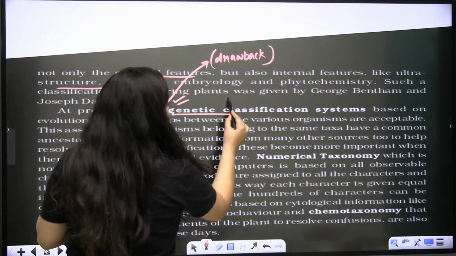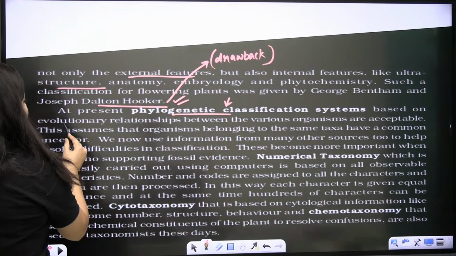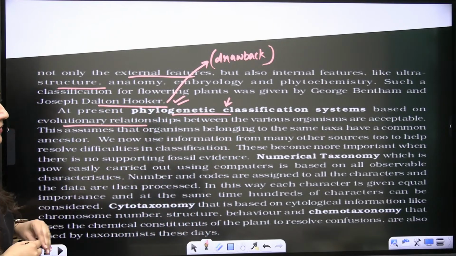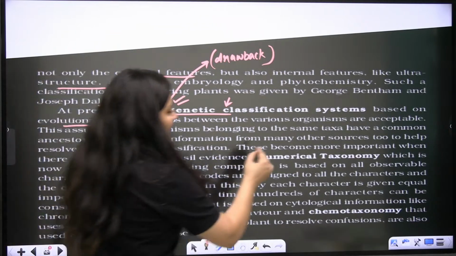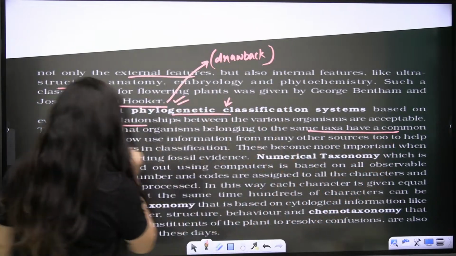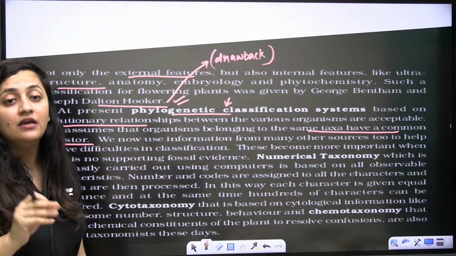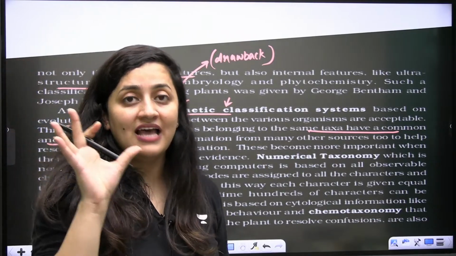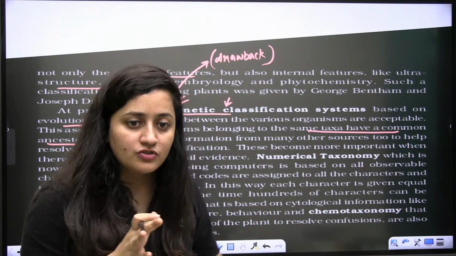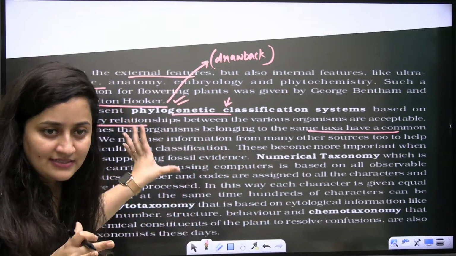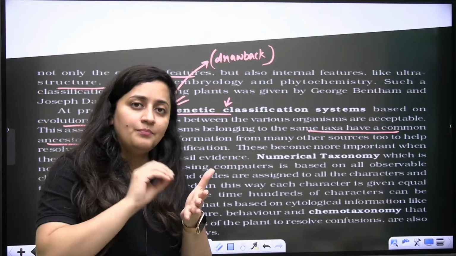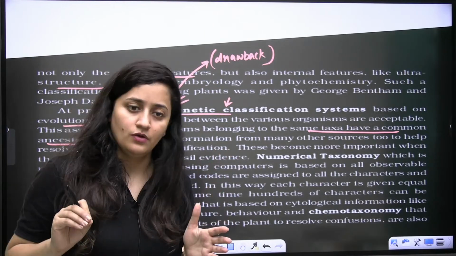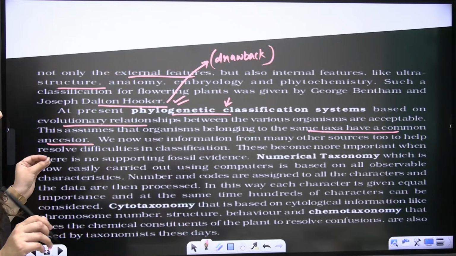Now the next part. At present, you know that phylogenetic classification is there and it is based on evolutionary relationship. Okay, and as per it, organisms belonging to same taxa have a common ancestor. So ultimately, whatever I am teaching you is as per NCERT. So start following the lecture, start following the NCERT properly. With this session, always keep your big book with you and please take the notes of extra points. Okay, fine, bache. Fine, bache.